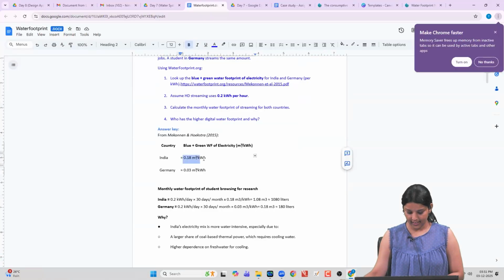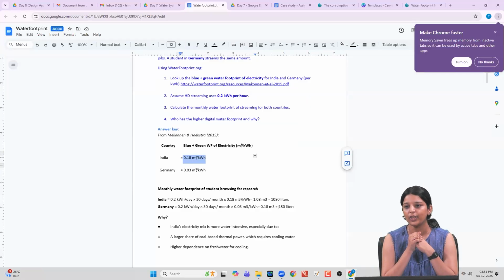In India, it is 0.18 meter cube for every kilowatt hour. For 0.2, it would be 1080 liters. Whereas in Germany, for the same usage, it would be 180, one tenth of what it is in India. So we are here calculating only the blue and the green water footprint.